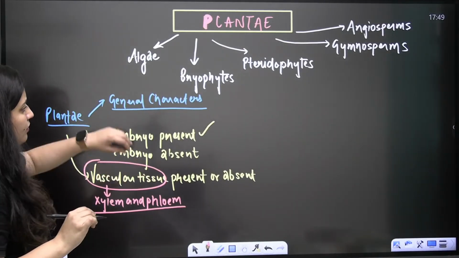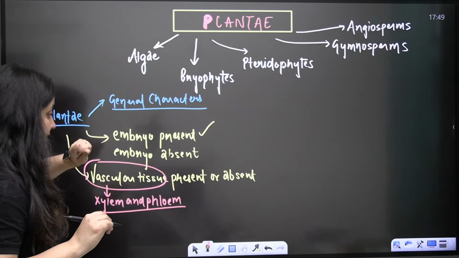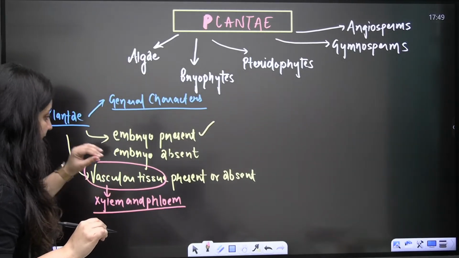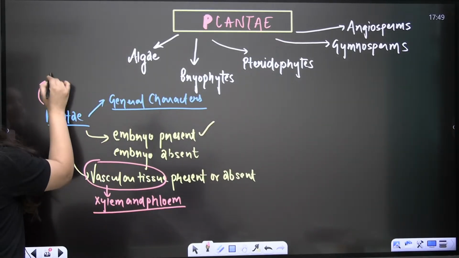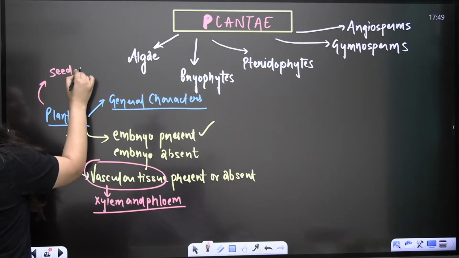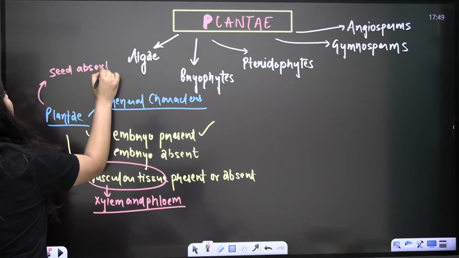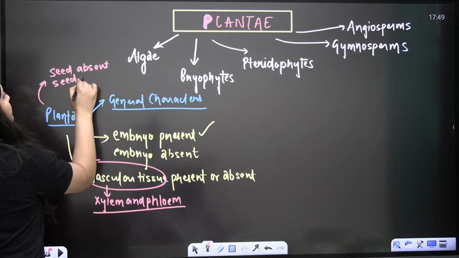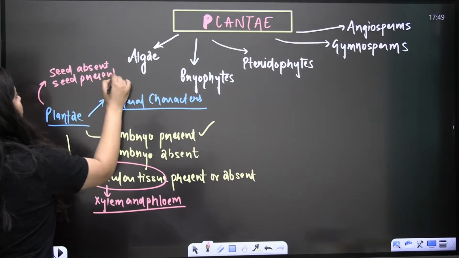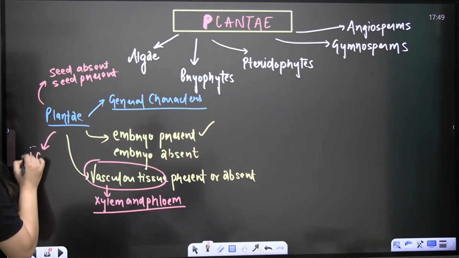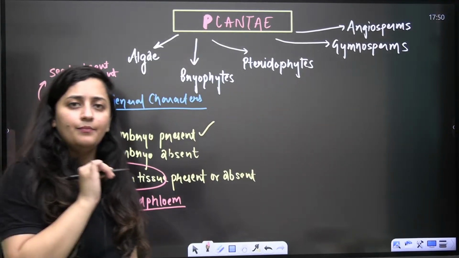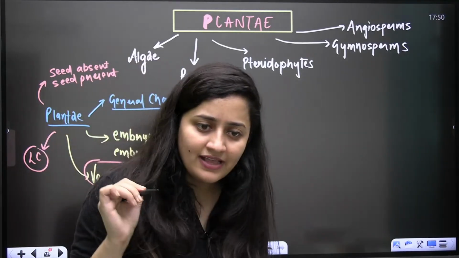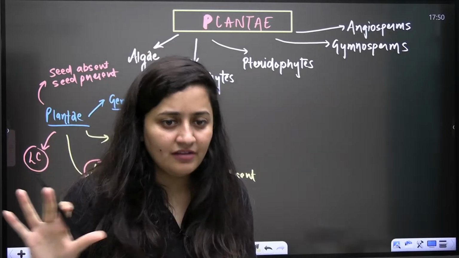And embryo, see, embryo present or absent, vascular tissue present or absent. Other than that, we will even consider whether seed is absent or present. We will even see the life cycle. Accordingly, we are going to keep it in different groups.